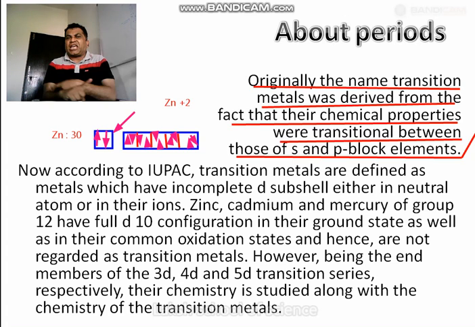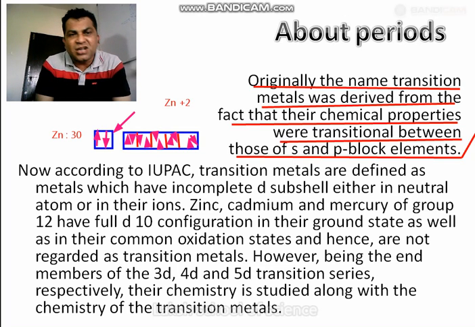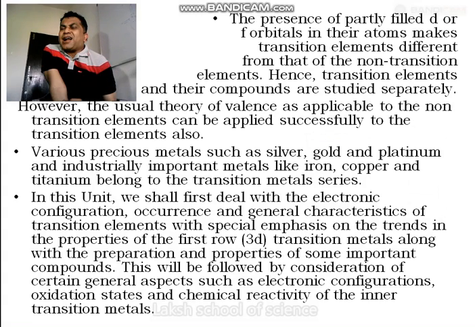Then all electrons in d orbitals remain, they do not become incomplete, and that's why zinc cannot be included in transition metals. So zinc, cadmium, and mercury cannot be included in the transition metals. So this is our transition metals. I hope that you understand this very nicely, because we have studied it previously also, and here also we are studying this. Hope that you understand.